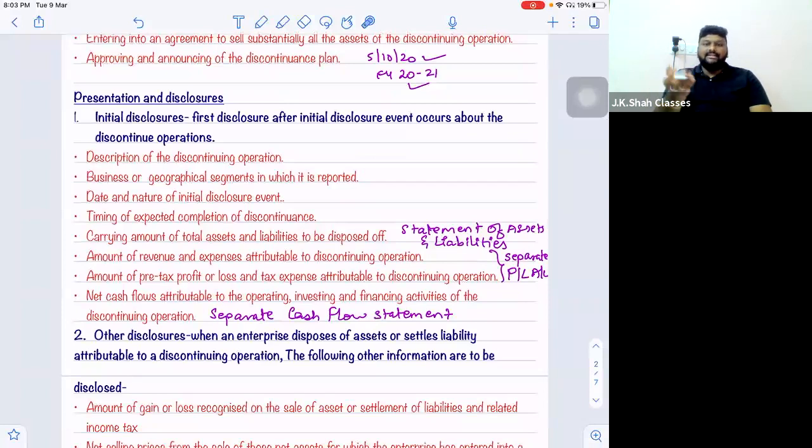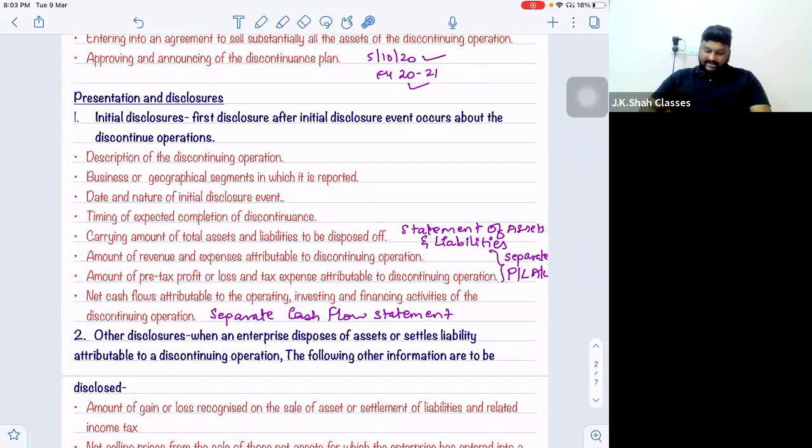Sir, why? The share capital is not there in that. Yes or no? So it will never tally. That is why I did not say the word balance sheet. I use the words statement of assets and liabilities should be made. Then, amount of revenue, that is amount of incomes and expenses attributable to the discontinuing operation, as well as amount of pre-tax profit or loss, that is profit before taxes, and income tax provisions attributable to the discontinuing operation.